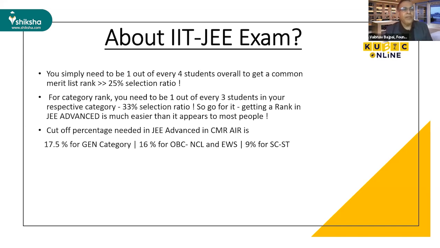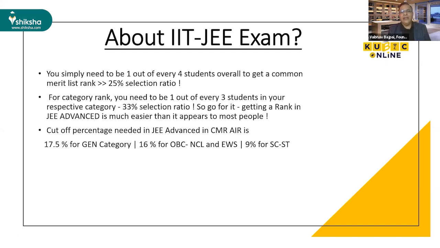Also, the important point is how to get a selection and how to get a rank in JEE Advanced. This also has some proper statistics. If you have a 100% paper, and out of 100%, you are scoring 17.5% in the general category, or 16% in OBC, or 9% in the SC/ST category, you can easily get the JEE rank.